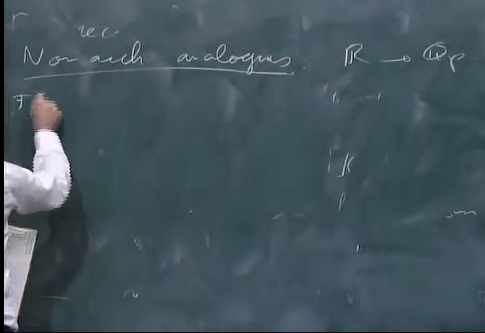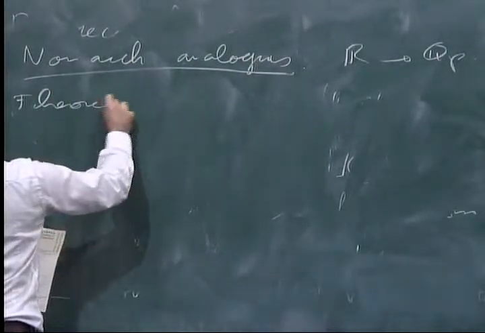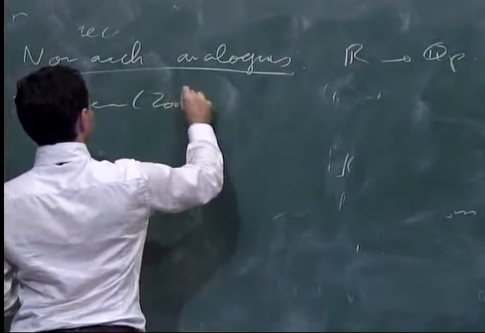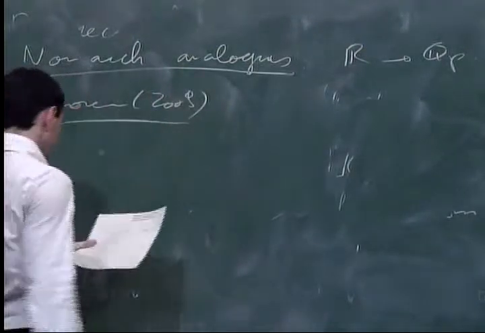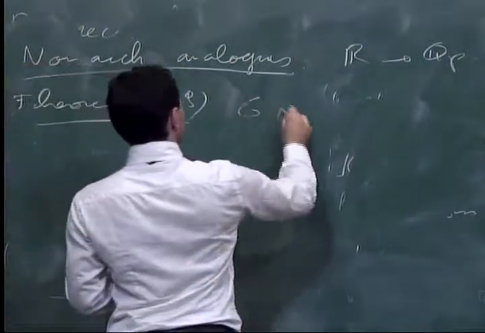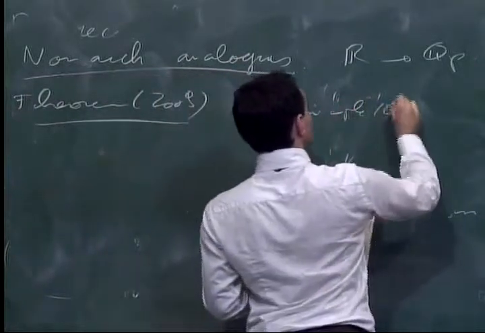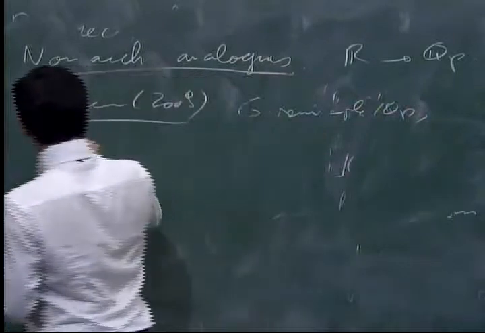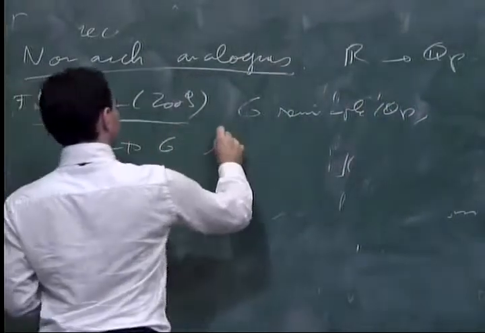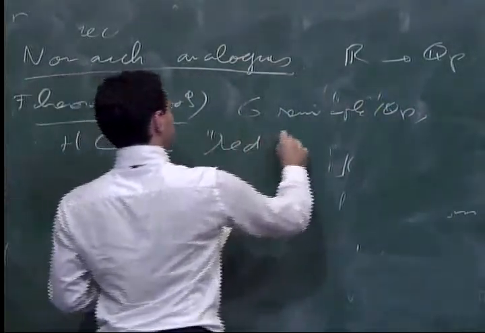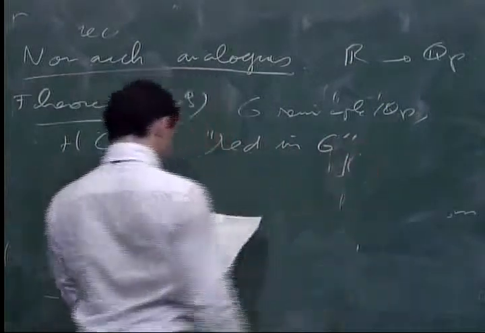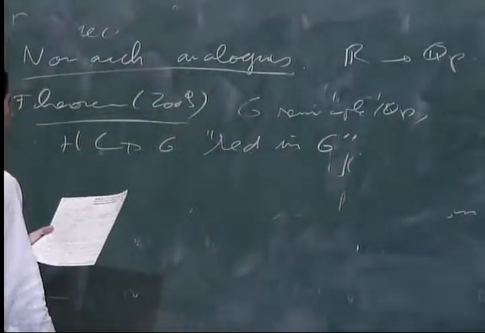So, Theorem 2009. It's explicitly the same. G semi-simple over Qp, H inside G reductive in G. Then one has